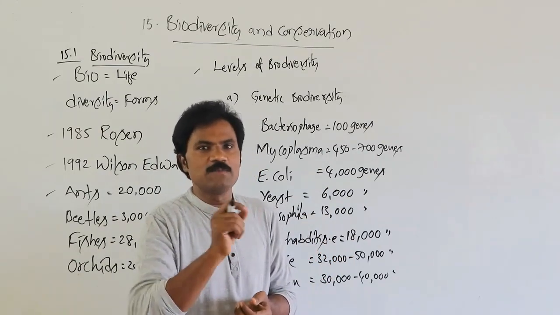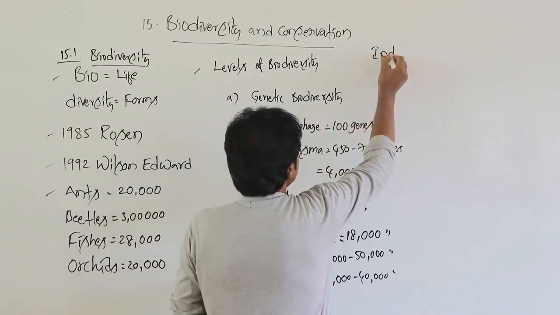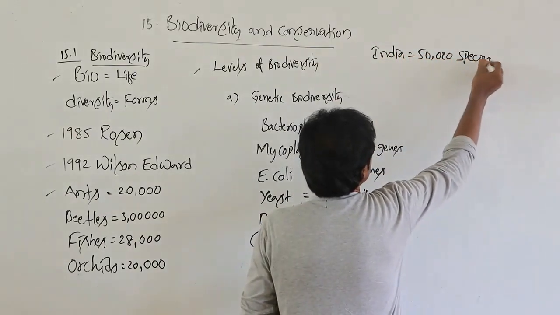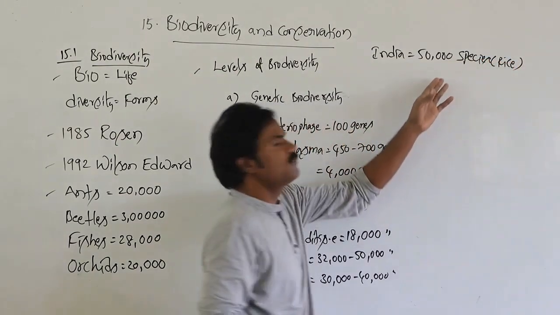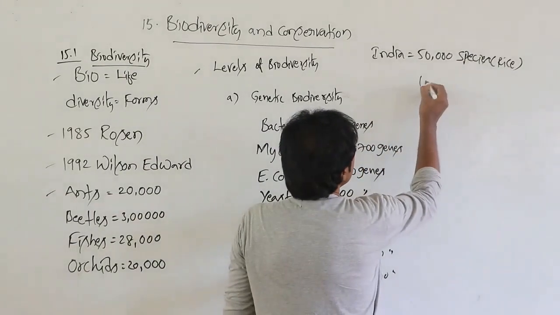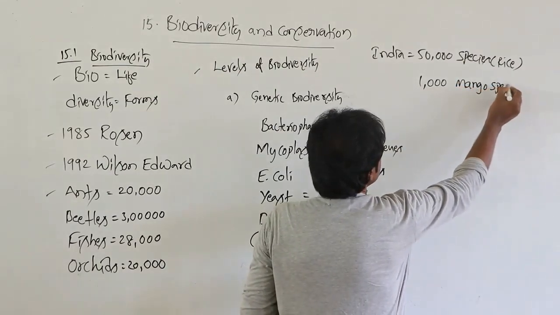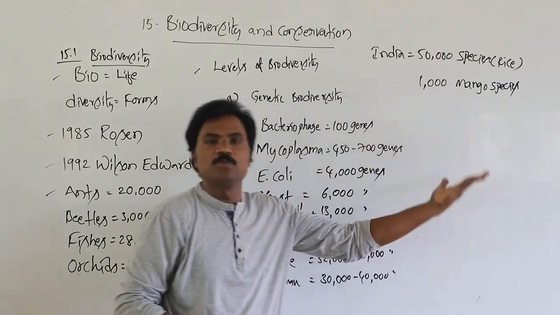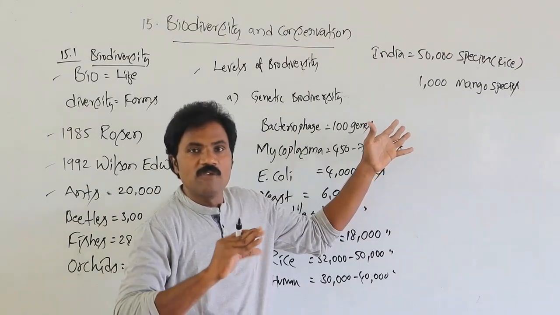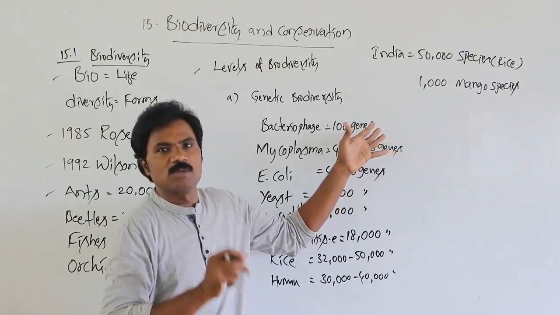In India, 50,000 different species and varieties of rice are present. Similarly, there are about 1,000 different types of mango species. So based on these differences, it is possible to have different types within a specific type of organism, a specific type of species.